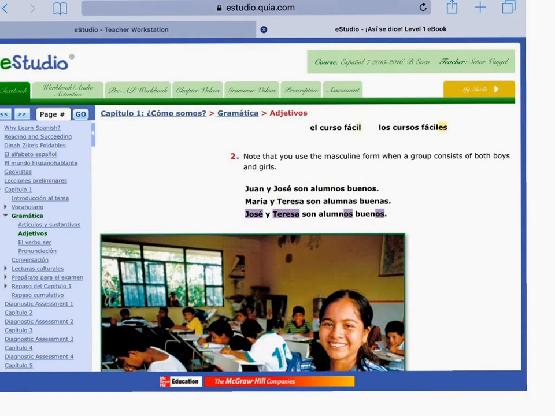María y Teresa, two girls, son alumnas buenas. Okay, two girls. But now we have José y Teresa, that's a boy and a girl. We go back to alumnos buenos, right? So the masculine takes the precedence over that. And that's just to keep the language organized. That's not because boys are better than girls or anything like that. So again, when you talk about boys and girls, you go back to the masculine form.